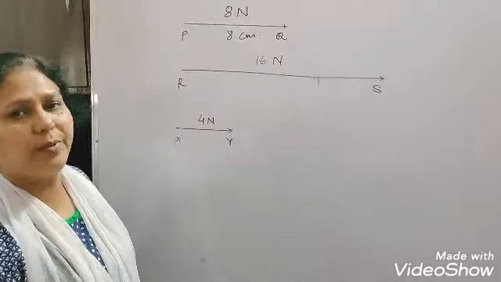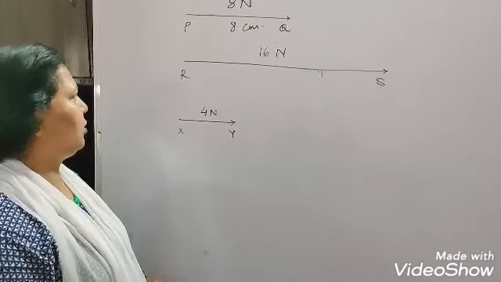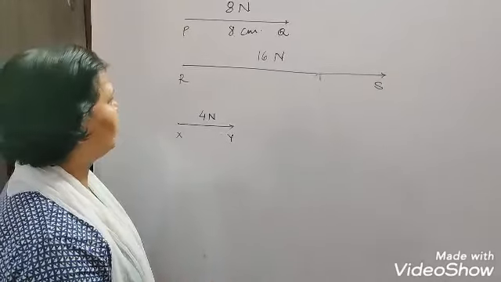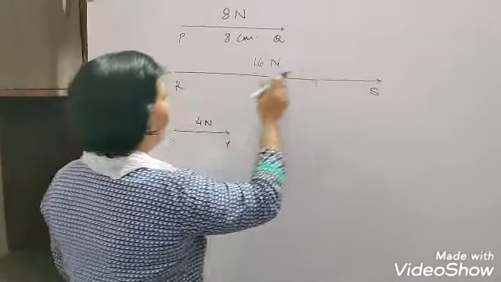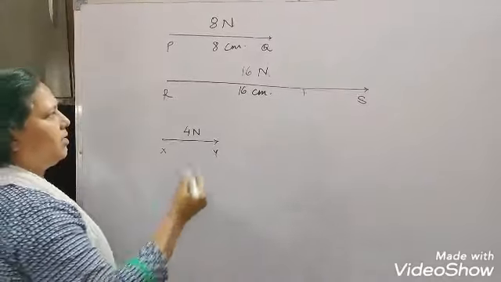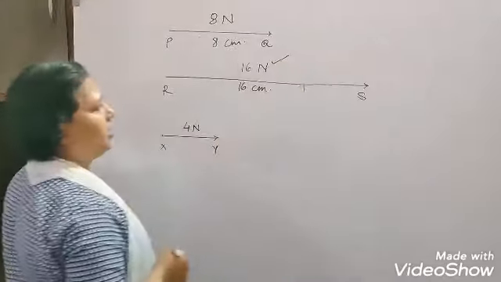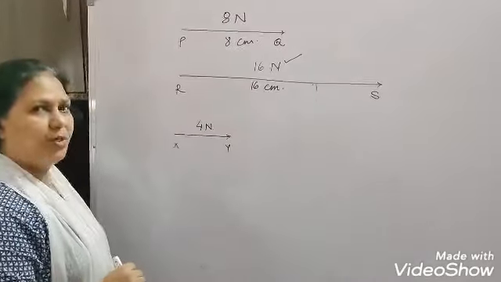Now if I have to represent 16 Newton in the same direction, I will draw a line of 16 centimeters that can represent the 16 Newton force in the same direction.